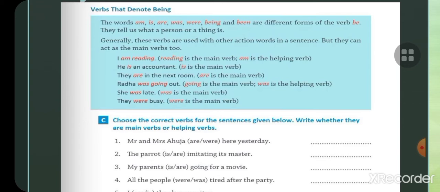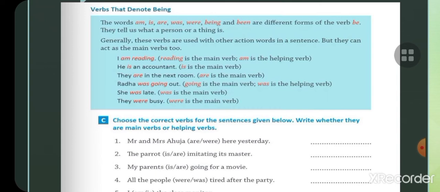Like, I am reading. Reading is the main verb here and am is the helping verb. He is an accountant. Here is is the main verb. They are in the next room. Are is a main verb. Ram was going out. Here going is the main verb and was is the helping verb. She was late. Was is the main verb. They were busy. Were is the main verb. Where an action verb is given, the action verb is the main verb and is, am, are, was, were, being, been are the helping verbs.